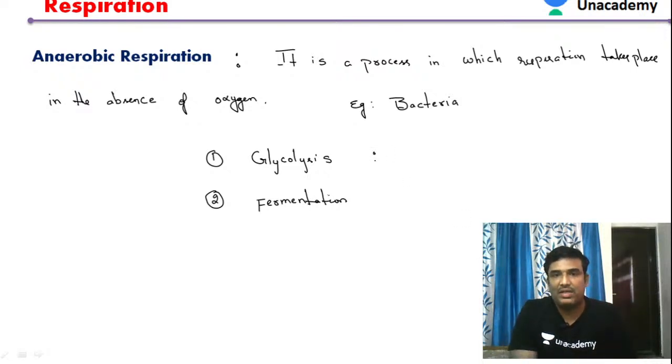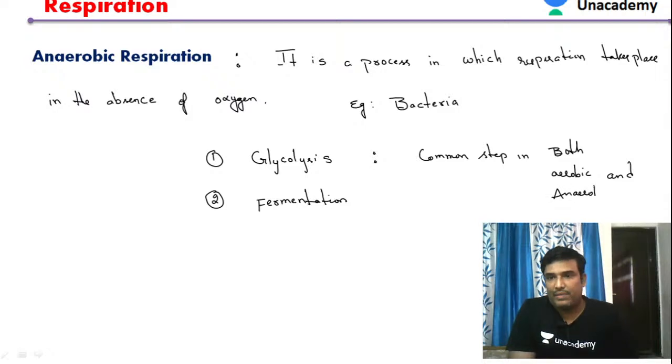Glycolysis is the common step. You can see this step is seen commonly in both aerobic respiration as well as anaerobic respiration. So it is a common step in both aerobic and anaerobic respiration.